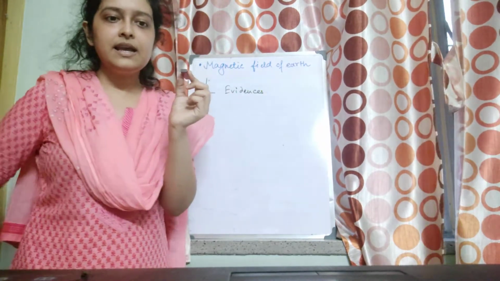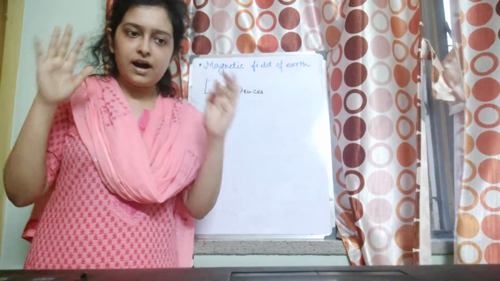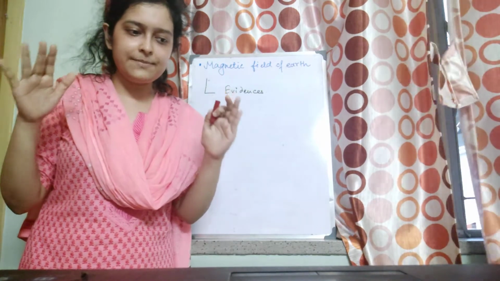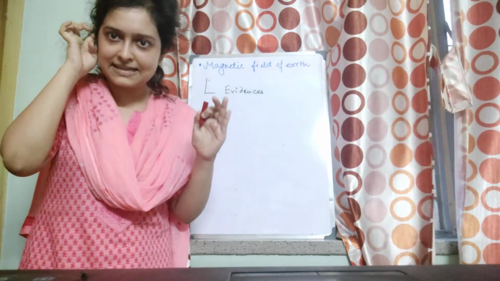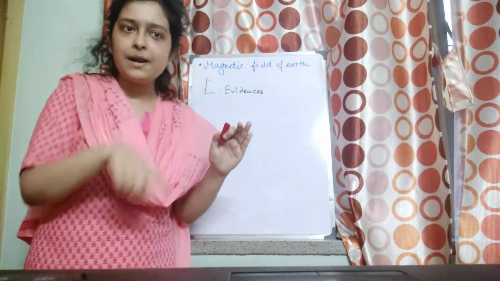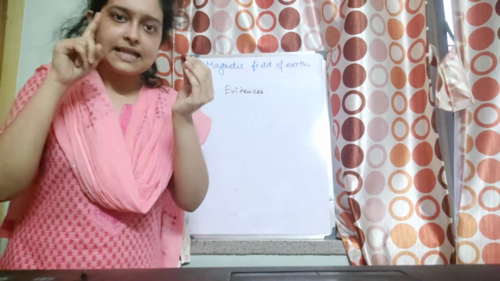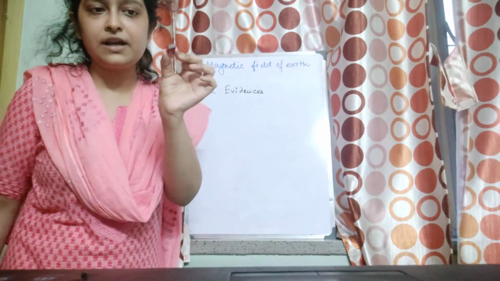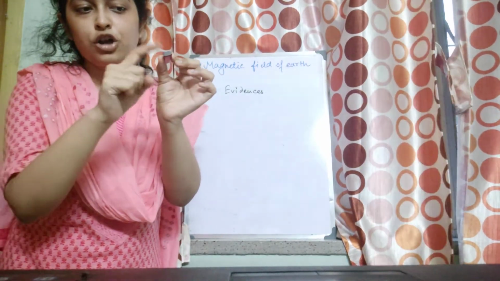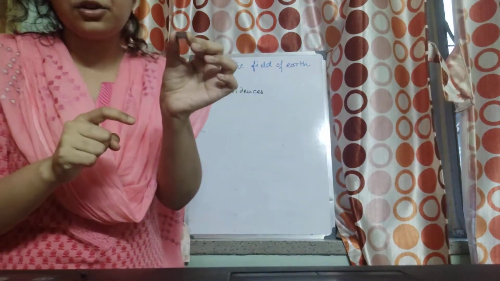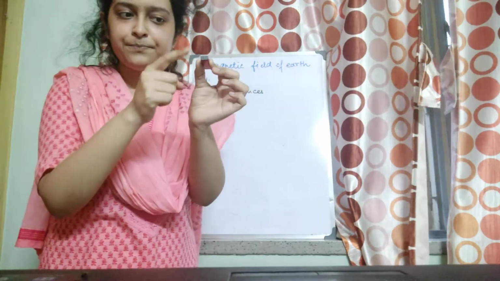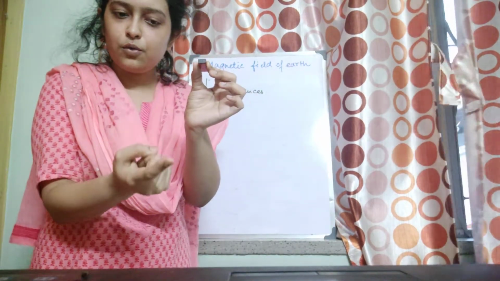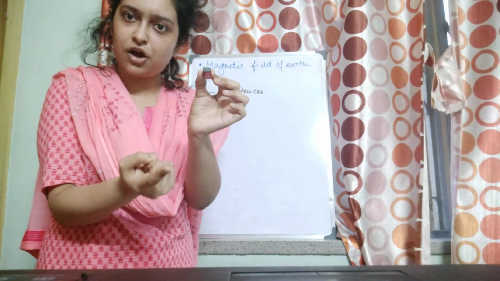If earth behaves as a magnet, if we imagine that there is a bar magnet at the center of the earth, then only we are saying that the north pole of the bar magnet points towards the geographical north pole. What lies at the geographical north pole?